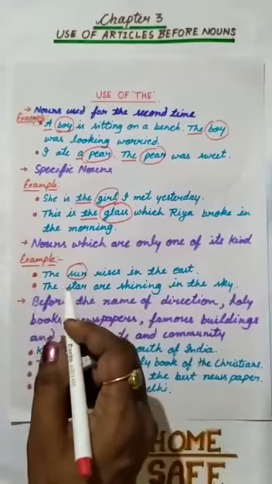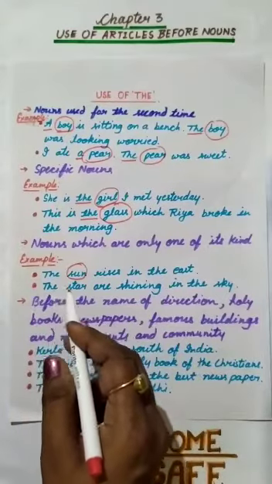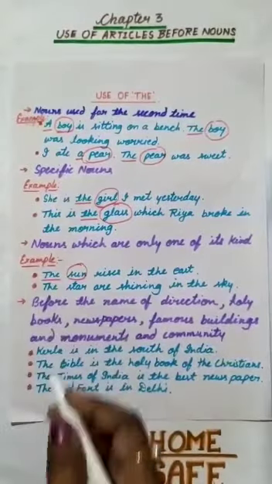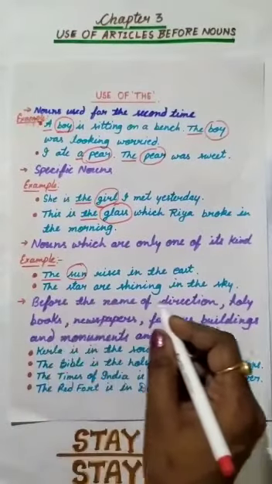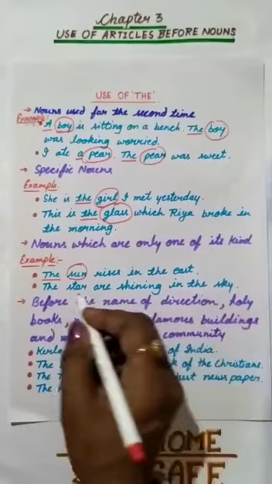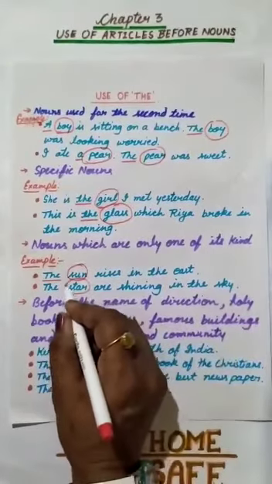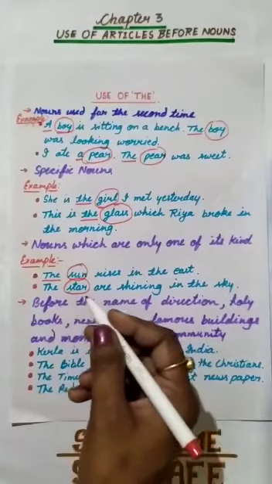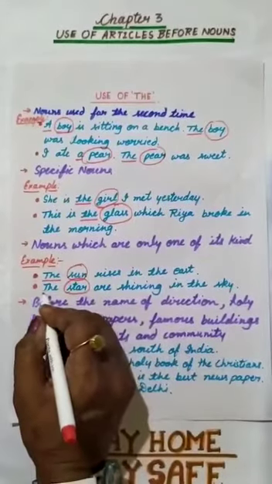So, it is only one of its kind. That's why we should use "the" before it. Star. The stars are shining in the sky. Star is a noun, and there is nothing like a star. It is only one of its kind. That's why we should use "the" before it.